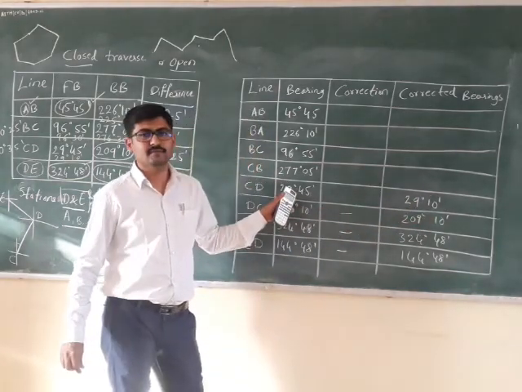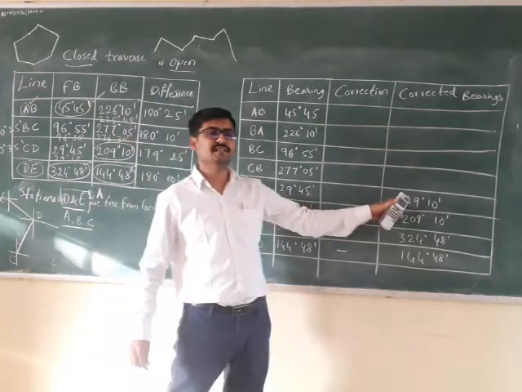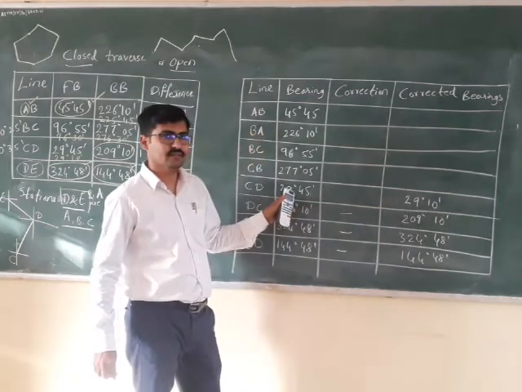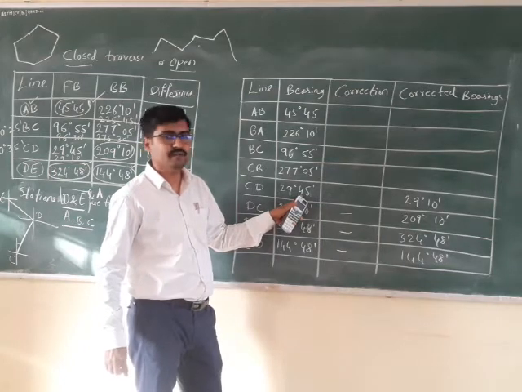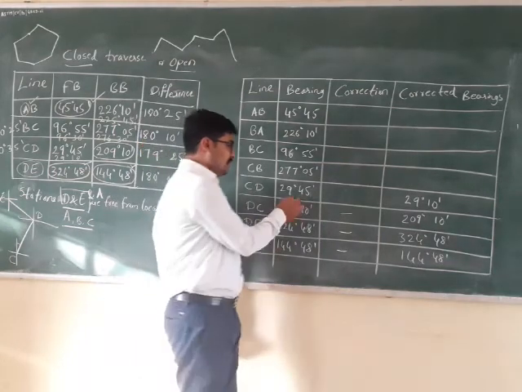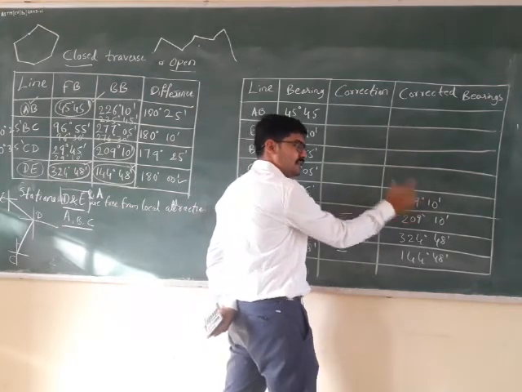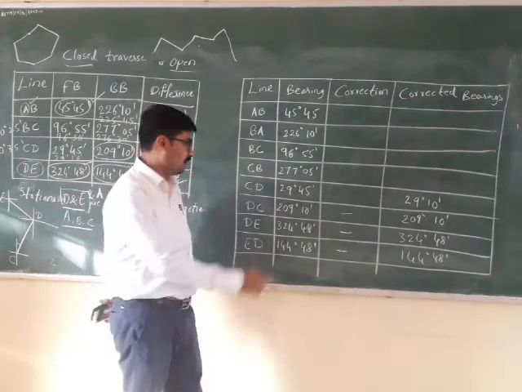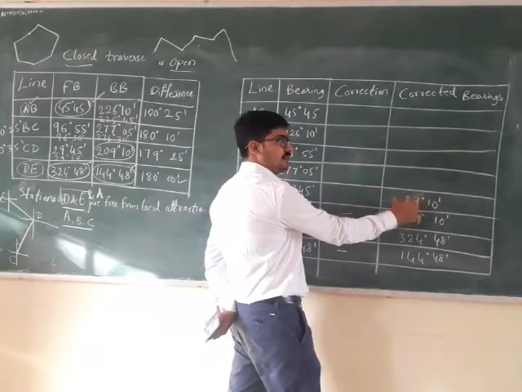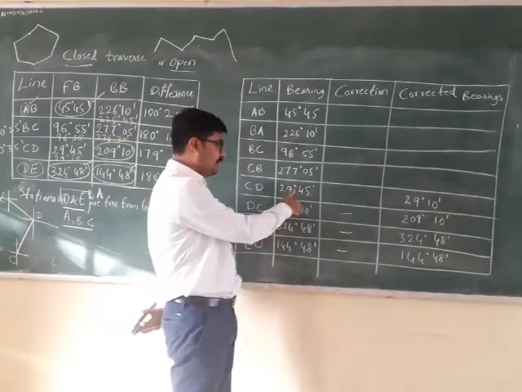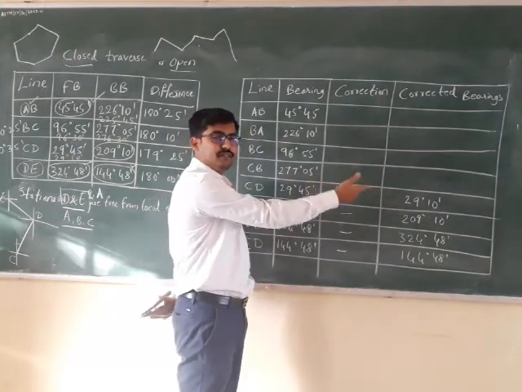Where is the measured one? The measured one is this. The compass has given this value, whereas the correct one is this. So what is the error? 35 minutes is the error. So the wrong value plus or minus correction will give you this. Wrong value plus or minus correction equals the correct value. So either I have to add 35 minutes or subtract 35 minutes to get that.